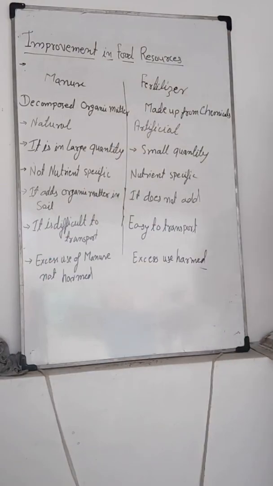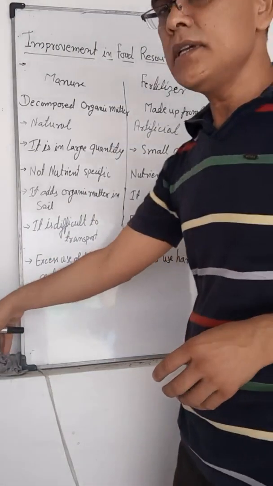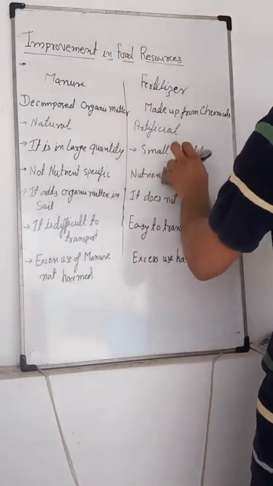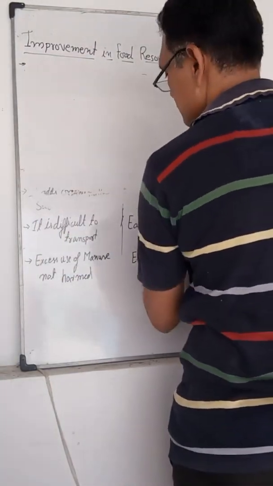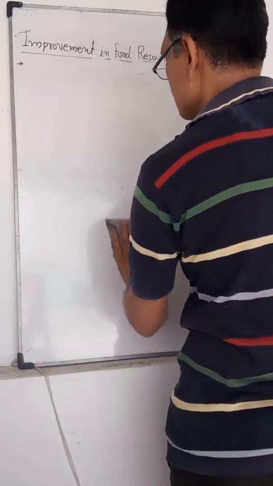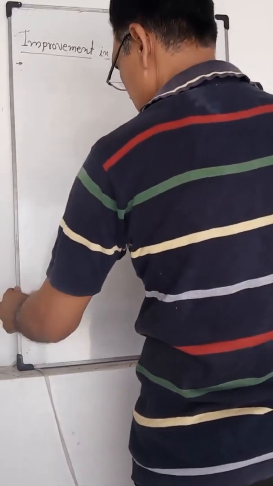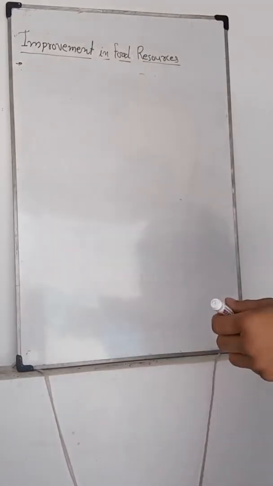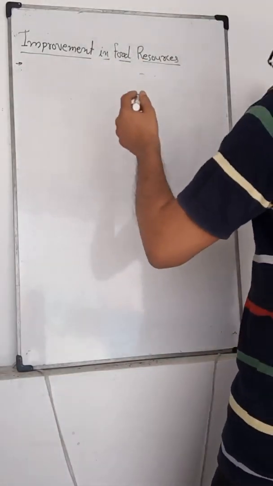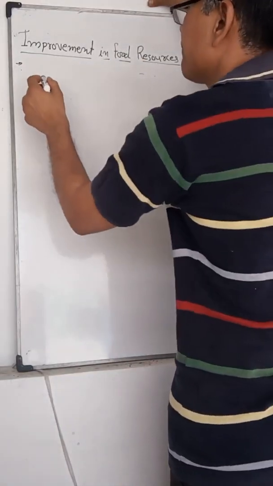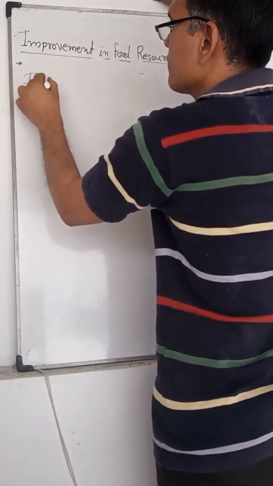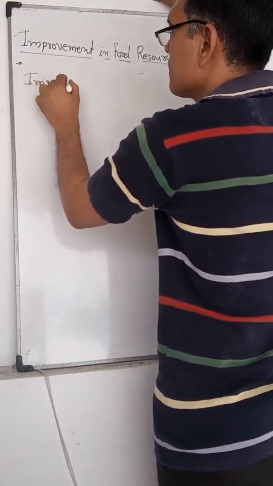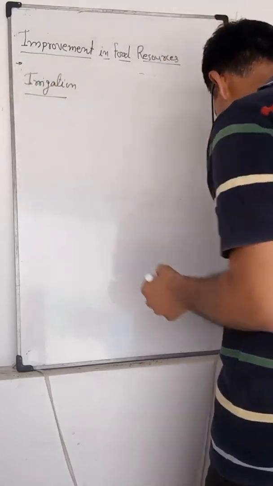Now the next topic in crop production management is irrigation. What is irrigation?